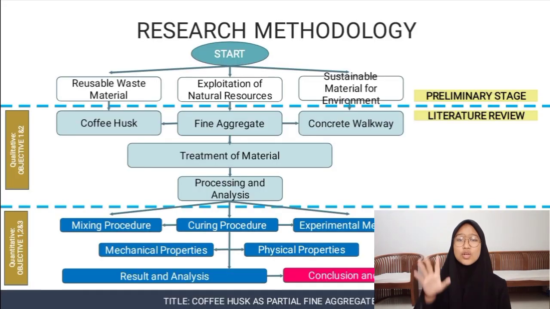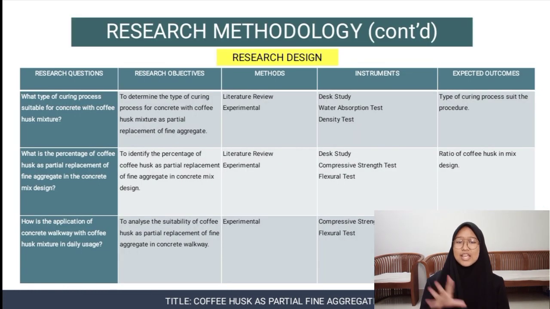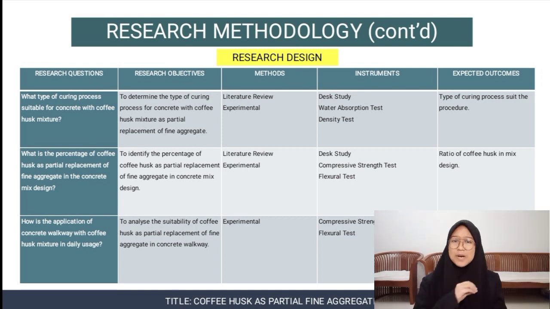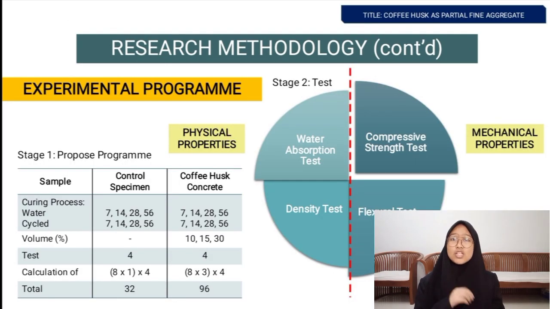I will tell you the research methodology, which has 3 parts: preliminary stage, literature review, and experimental. At research design, you will know the research question, research objective, method, instrument, and expected outcomes. The experimental program is divided into 2 parts, which are physical properties and mechanical properties.